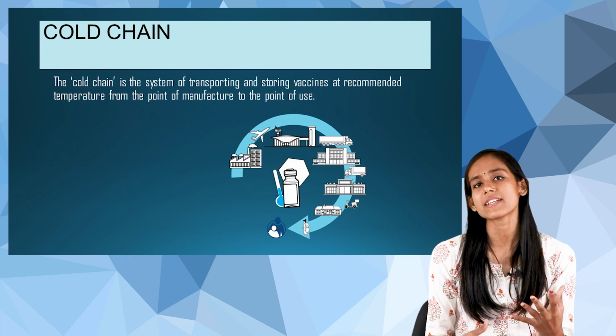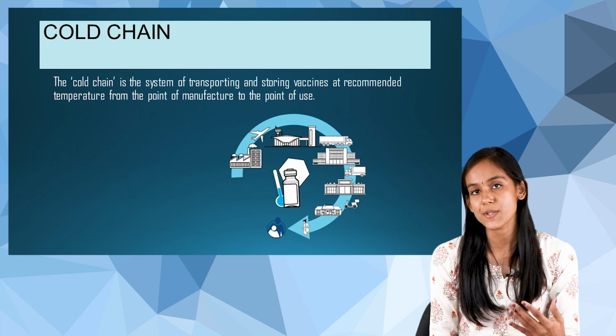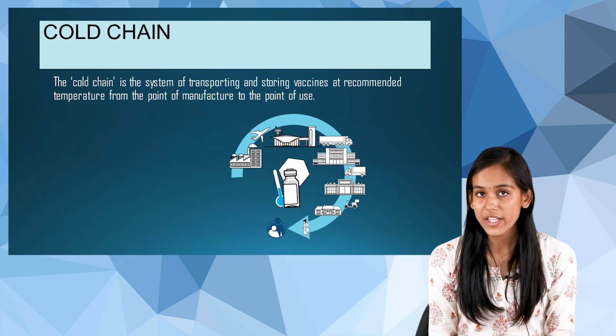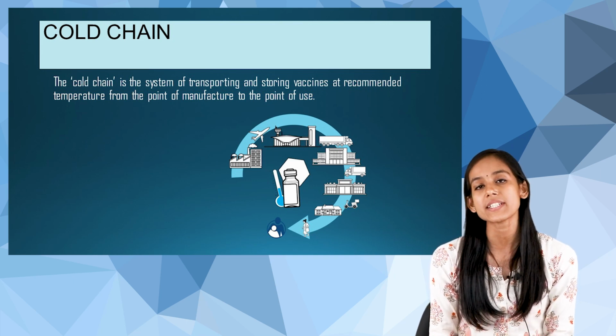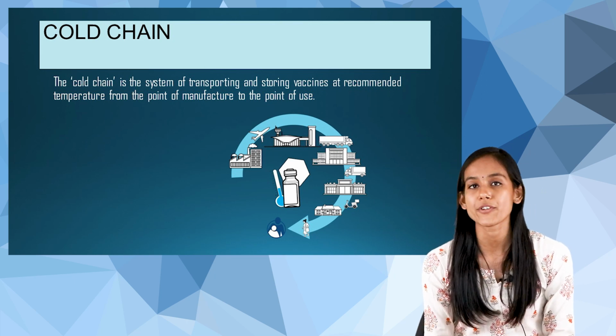Now, what do we mean by cold chain? The cold chain is the system of transporting and storing vaccines at recommended temperature from the point of manufacture to the point of use.